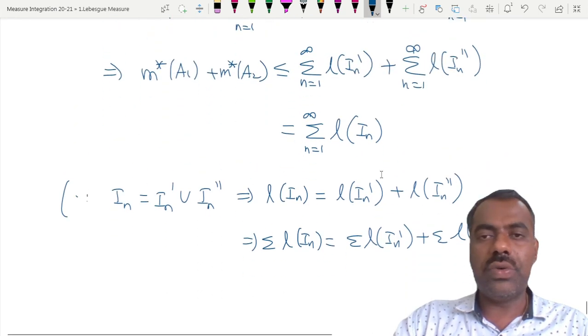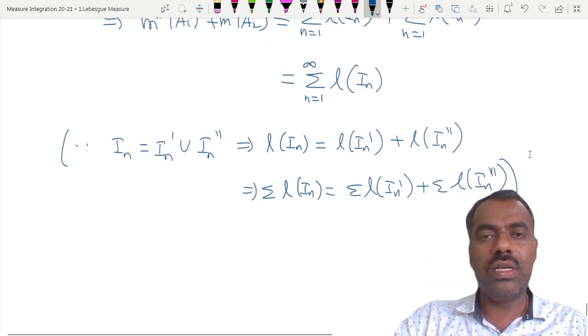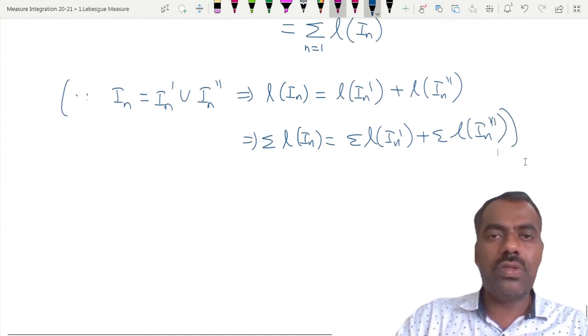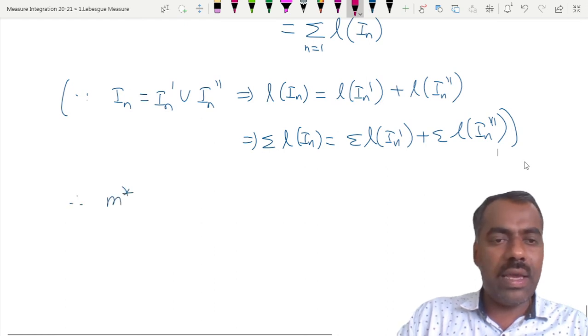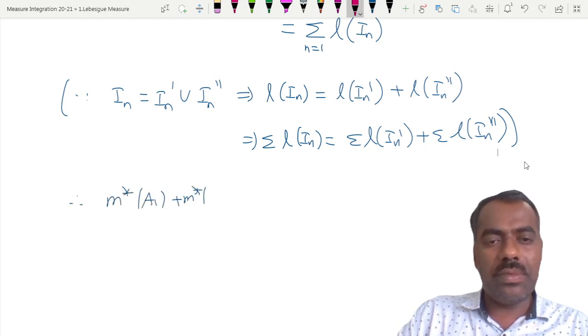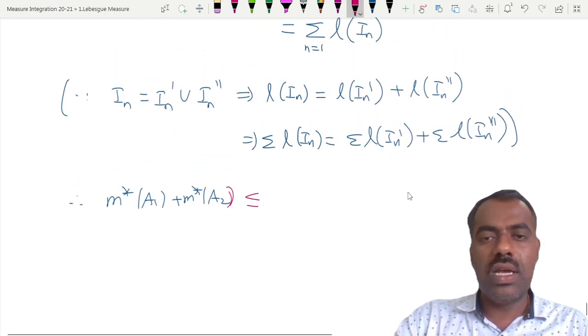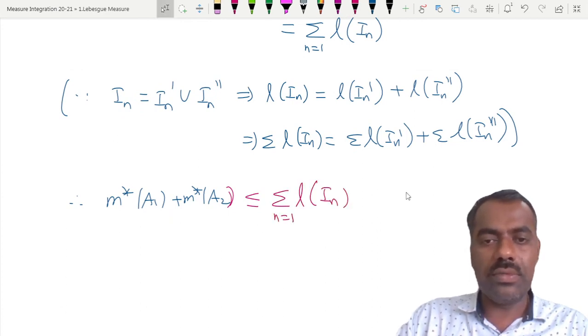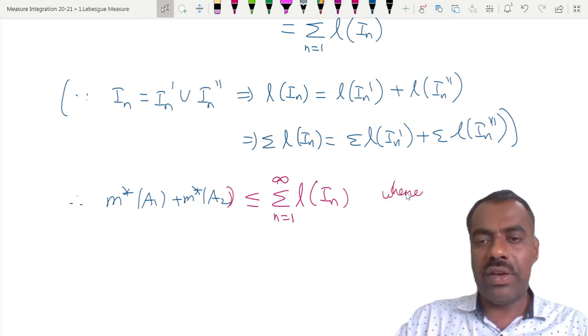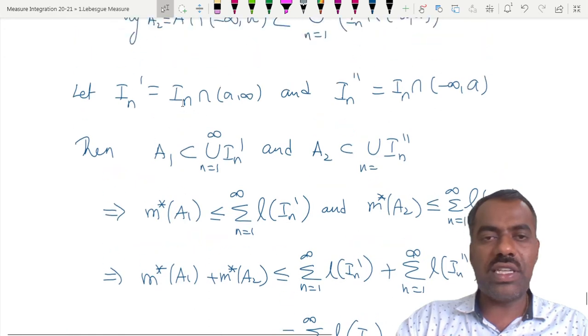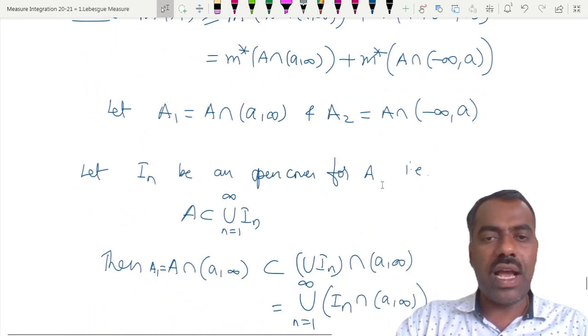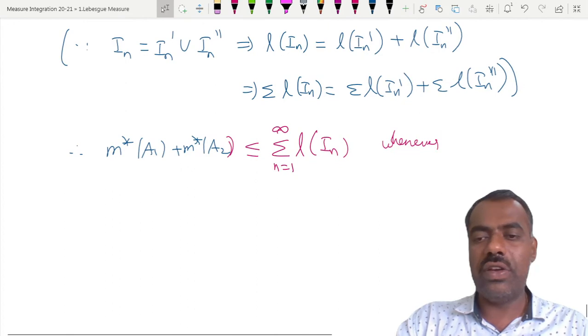So what we have proved is that m star of A1 plus m star of A2 is always less than or equal to the summation of the length of I_n from 1 to infinity. This is important because we started with I_n being an open cover for A. So whenever A is covered by the union of I_n, we got this.